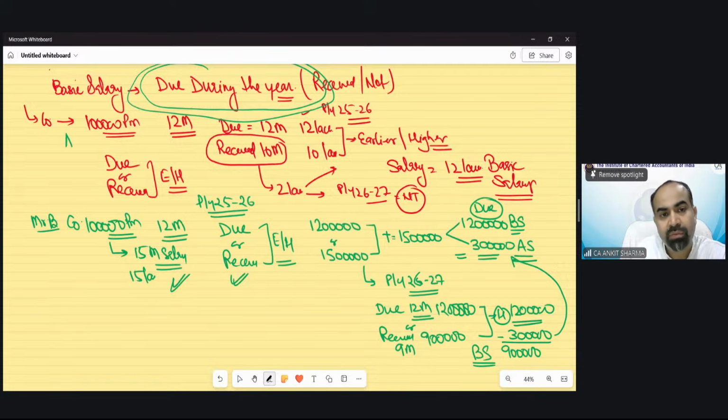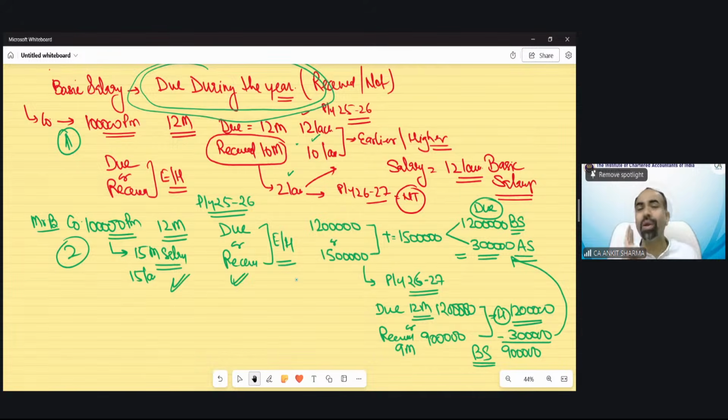We have solved case 1 and case 2. In this case also, in the next year, we do not tax the amount which has already been taxed earlier. In the same way, in this year, we cannot tax that amount which has already been taxed as advance salary in last year. So that cannot be taxed as basic salary in this year. Same vice versa. If anything has been taxed as basic salary earlier, that cannot be taxed on the received basis now. So with these two examples, I have just explained to you the meaning of basic salary and the meaning of advance salary.